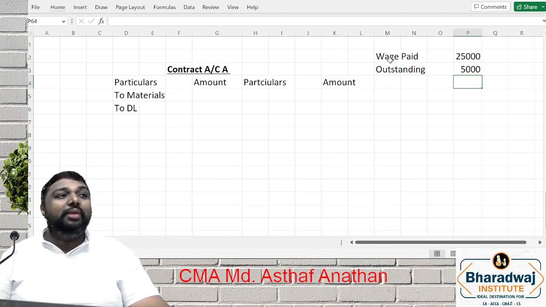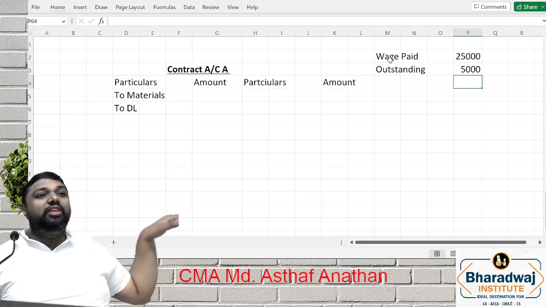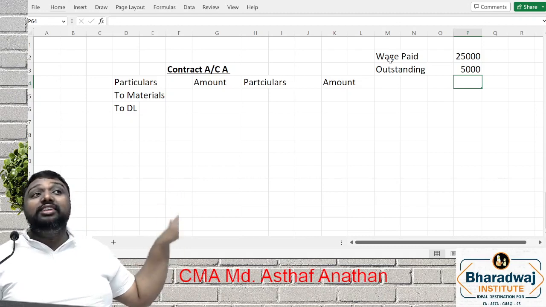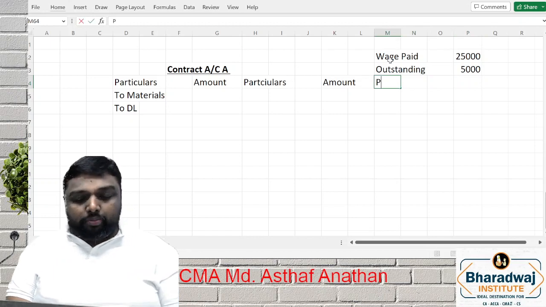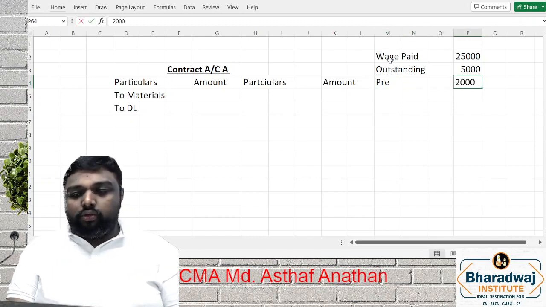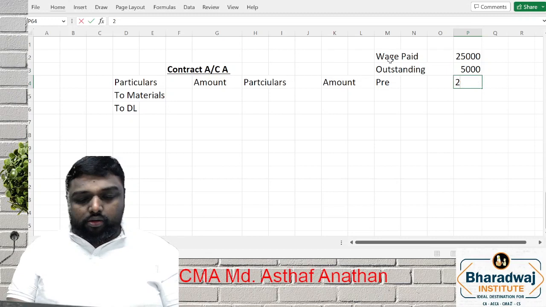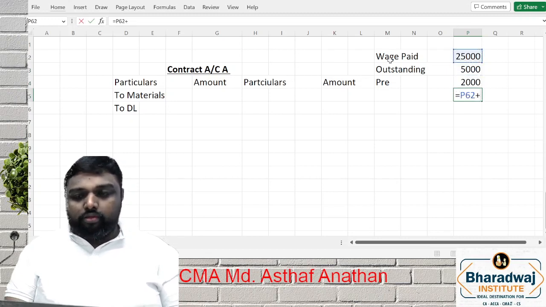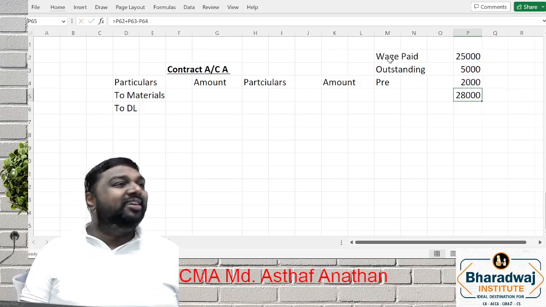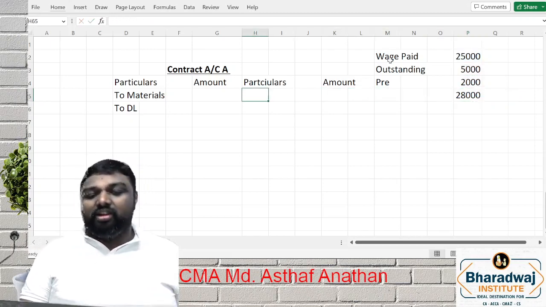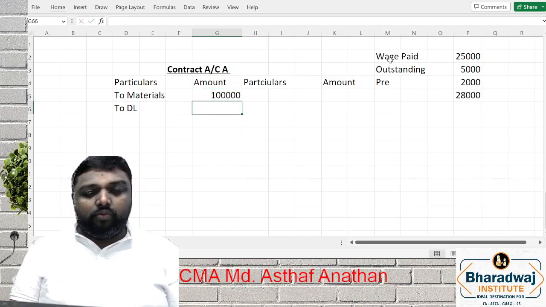So how do you treat a P&L? Debit side, all are expenses. In the same way you have to treat all the expenses, including adjustment of outstanding and prepaid. Suppose you have any prepaid, we have to add and then reduce, so we have to take 28,000. Are you clear or not? So let's say one example: material amount 1 lakh, wage 28,000.